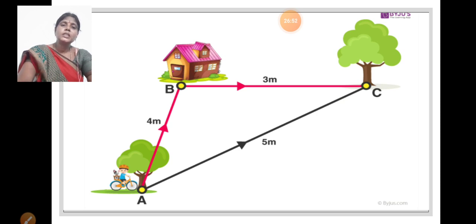What is the distance? What is the displacement? What is the distance? The pathway of travel in between two objects is called distance. Displacement means the length of the straight line path, the shortest distance in between two objects, is called displacement.